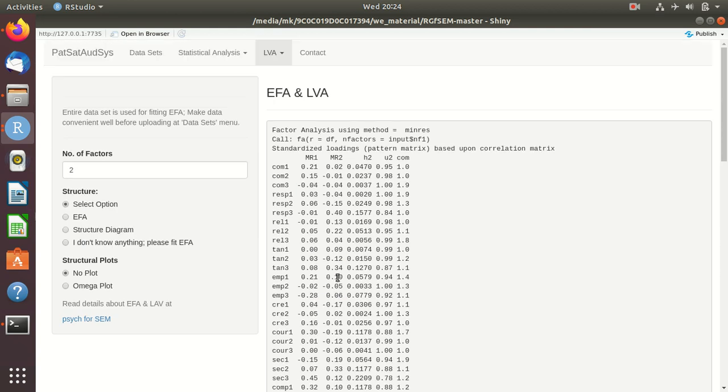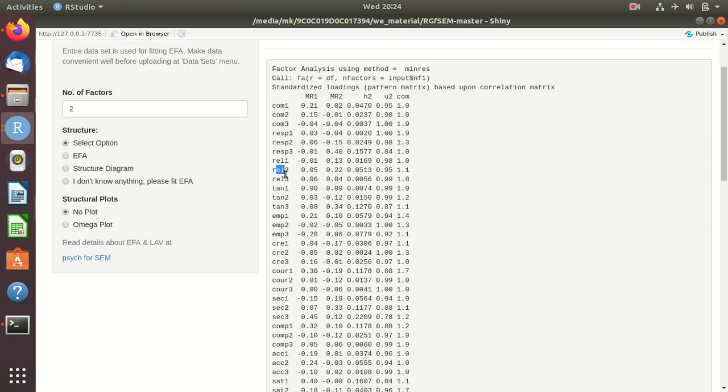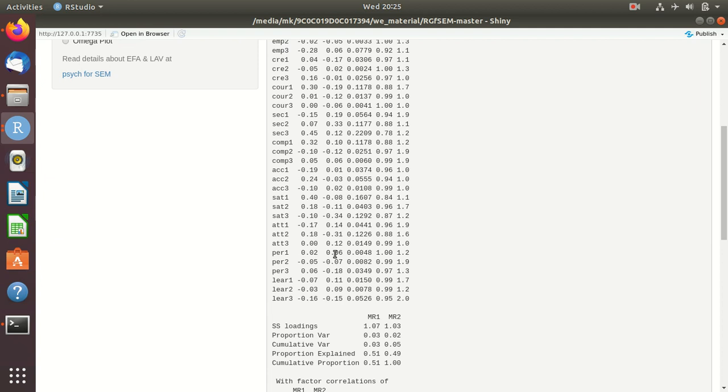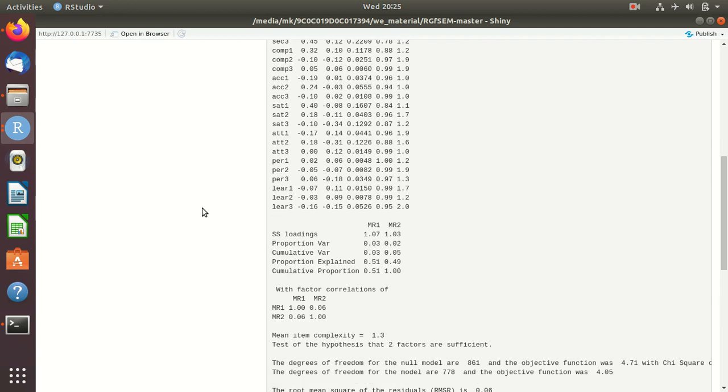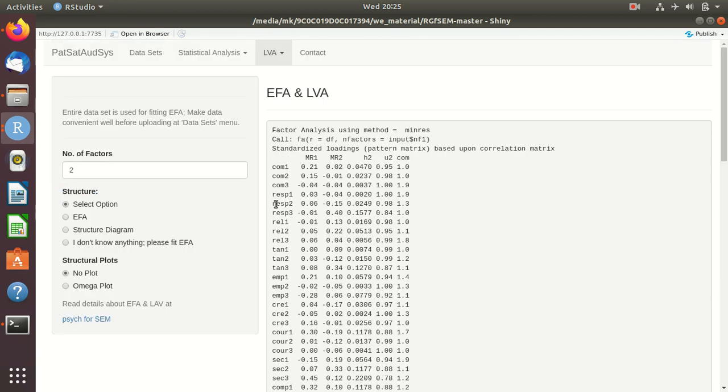So obviously MR2 is not patient behavior, MR1 is patient behavior, MR2 is service quality. It has a lot of positive loadings from service factors and negative loadings from patient behavior. So this data might be useful for us to analyze what is happening. Anyway, it will take a lot of time to pick each and every value and explain what is happening inside this data.